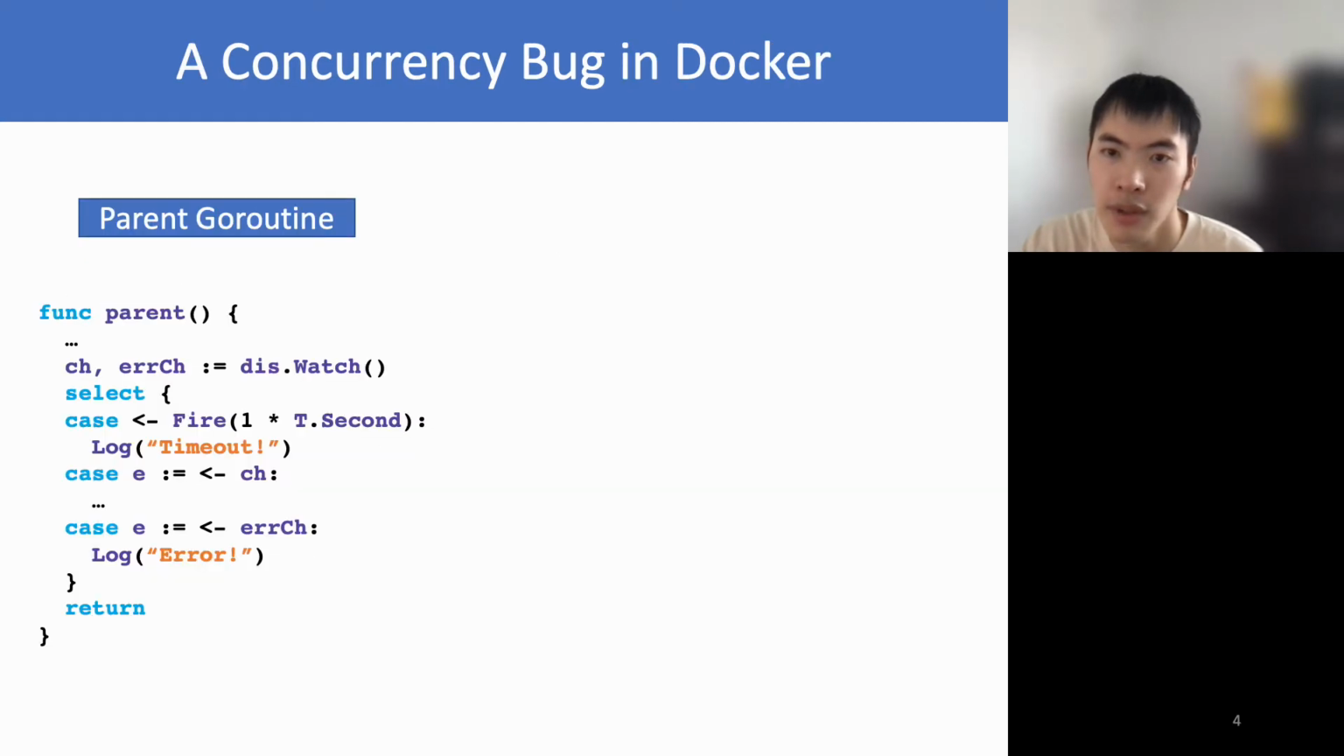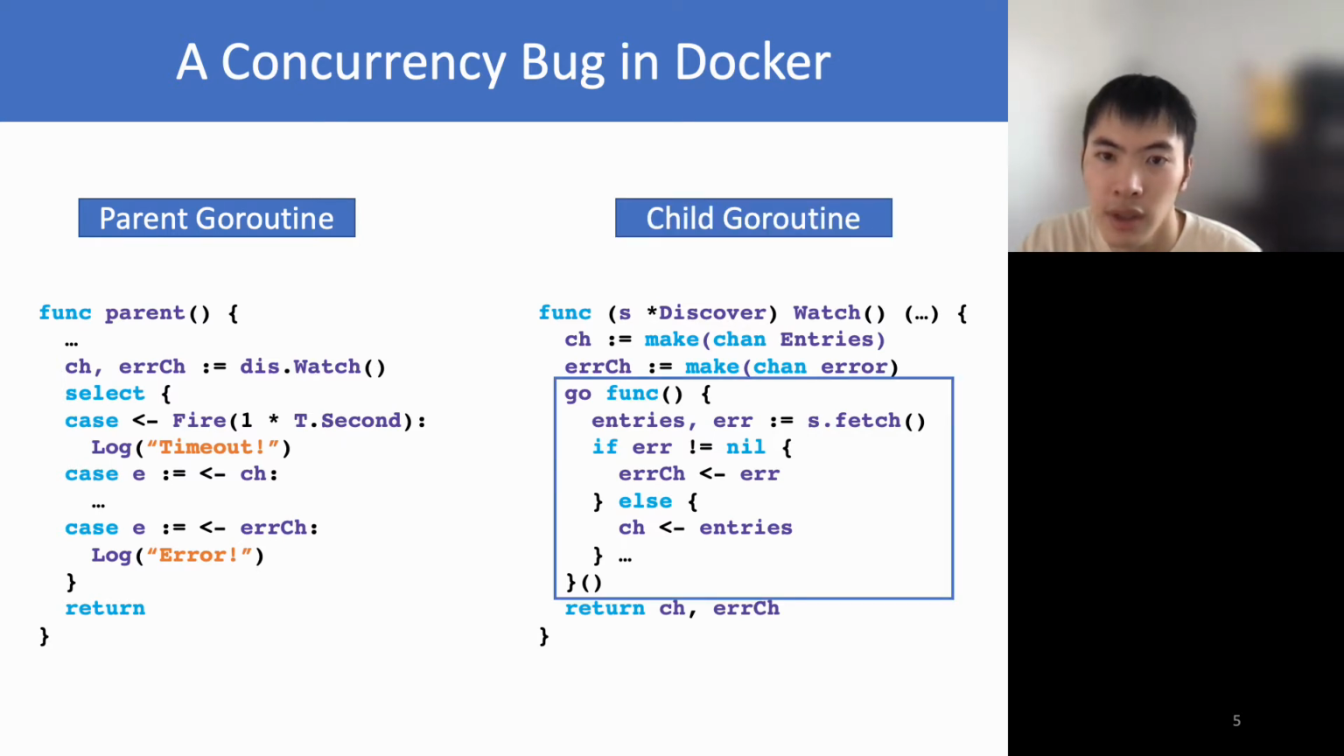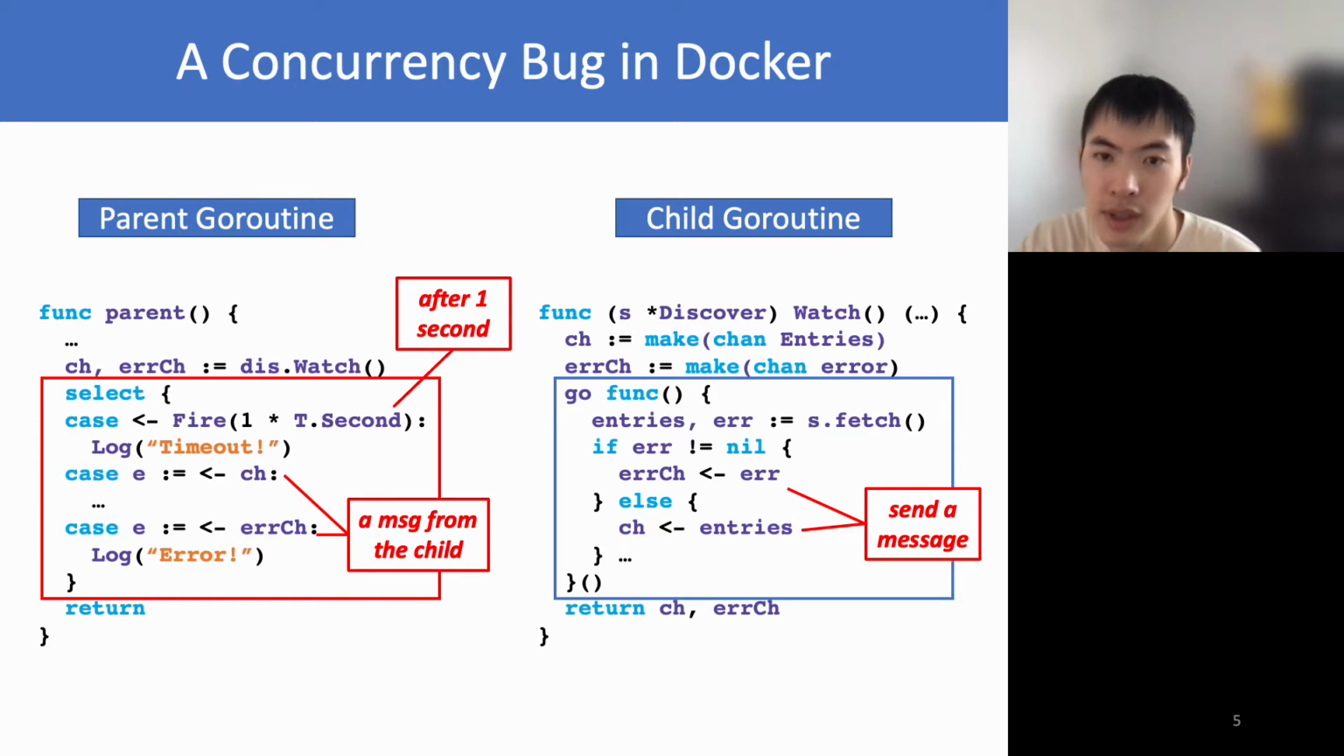Let me show you a concurrency bug in Docker. The parent routine makes an indirect function call. The called function creates two unbuffered channels and returns the two channels to the caller. Moreover, the callee creates a child routine. The child routine first calls a function, then depending on the return value, it sends a message to one of the two created channels. In the meanwhile, the parent routine blocks at a select statement until it either receives a message from a timer after 1 second or receives a message from one of the two returned channels.